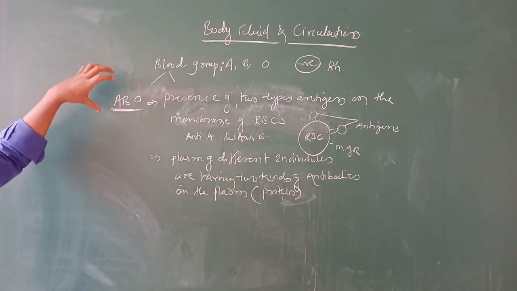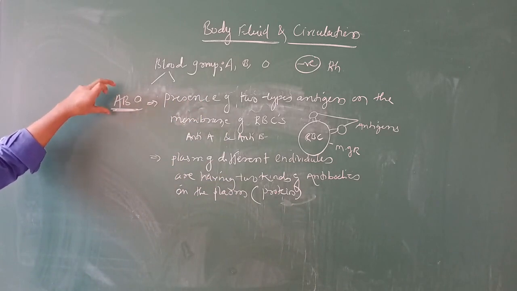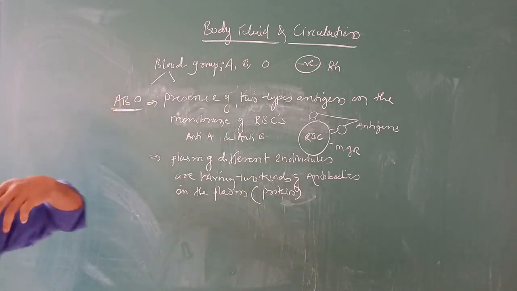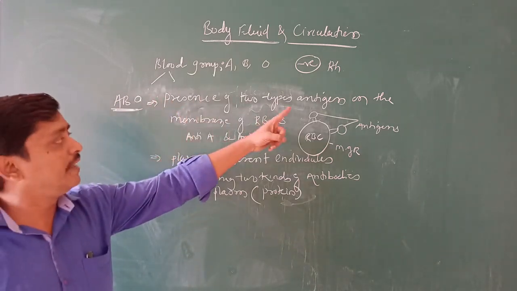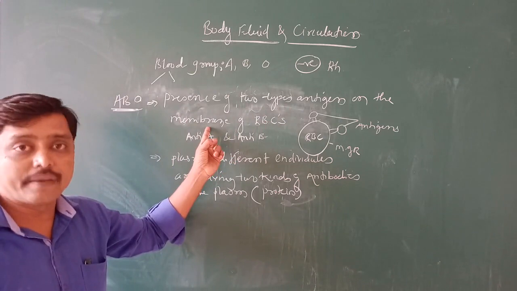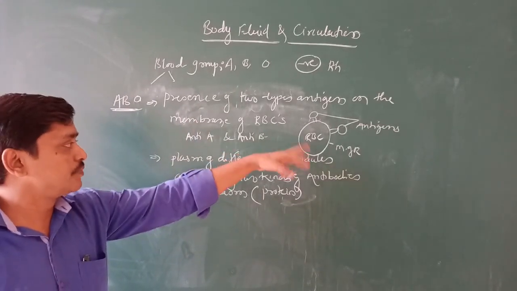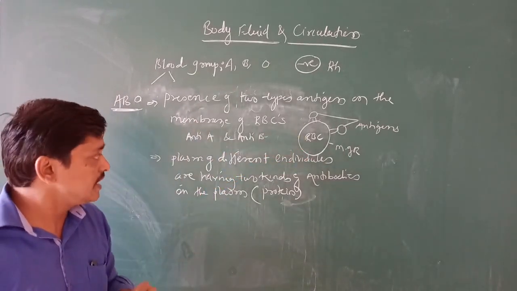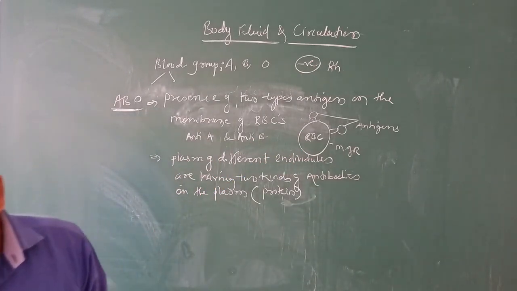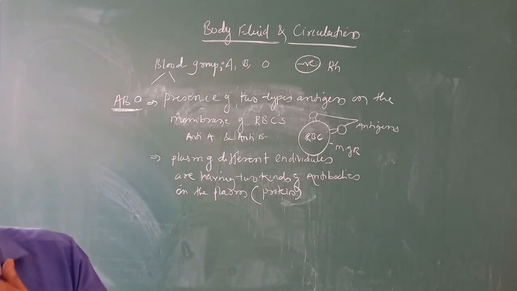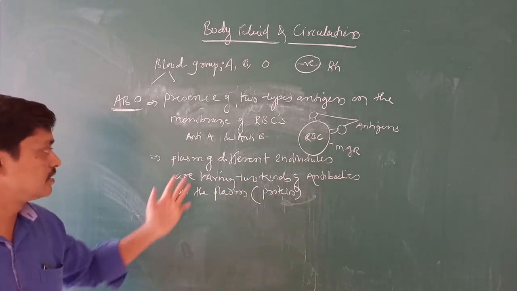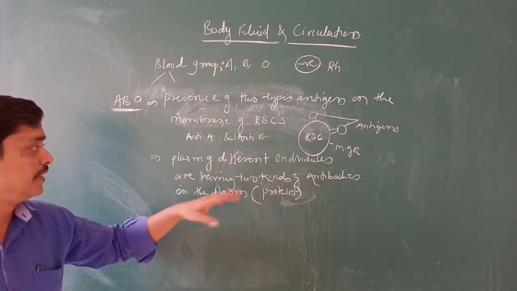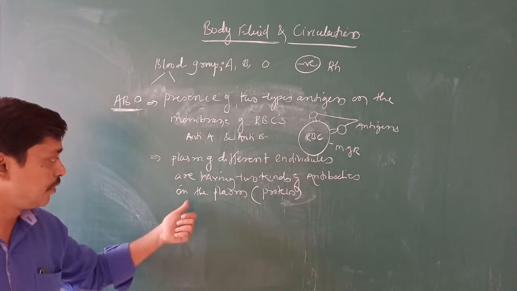In the sense, ABO blood group can be grouped on the basis of the presence of two types of antigens on their RBC membrane. That is what RBC membrane antigens are, and also, as I told you, different individuals contain two natural antibodies in their plasma.